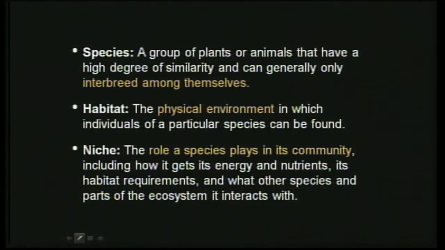Then there is another term called niche. So what is this niche? It is the role a species plays in its community, including how it gets its energy, nutrients, its habitat requirements, and what other species and parts of the ecosystem it interacts with. For example, a lake is an aquatic habitat, but there are so many organisms living there.